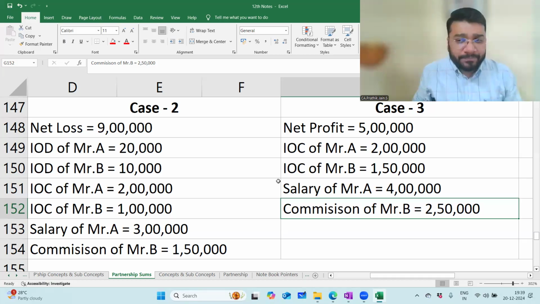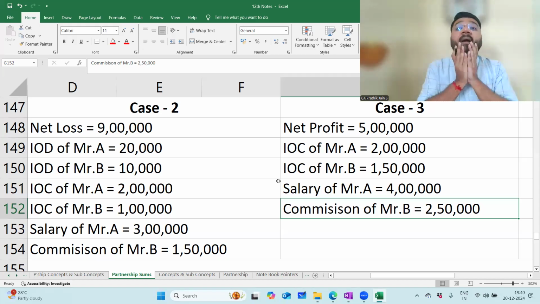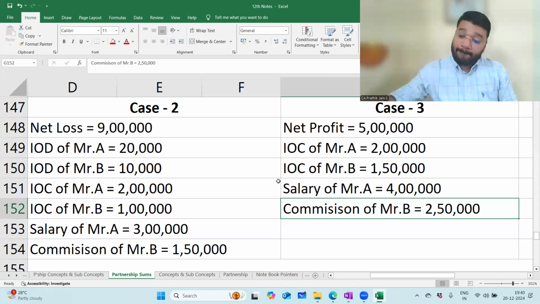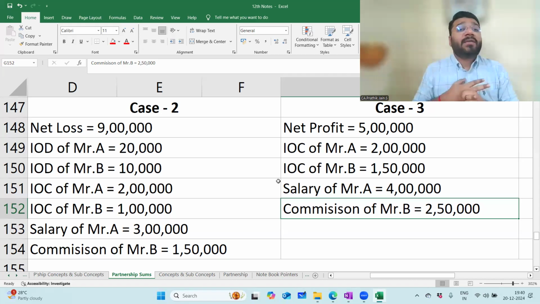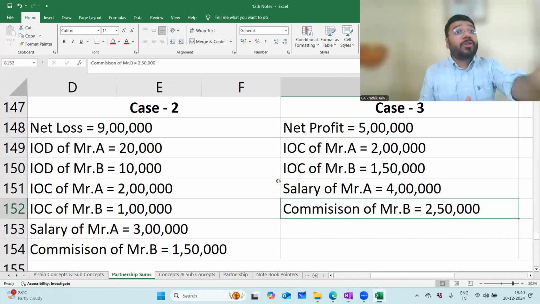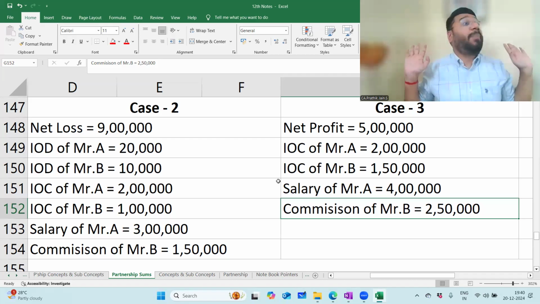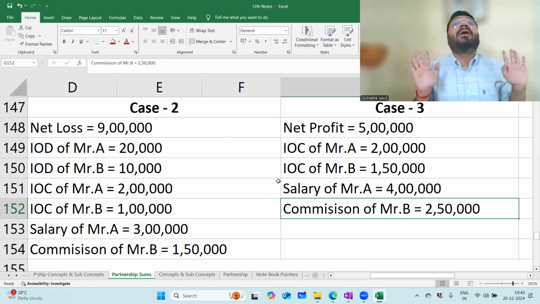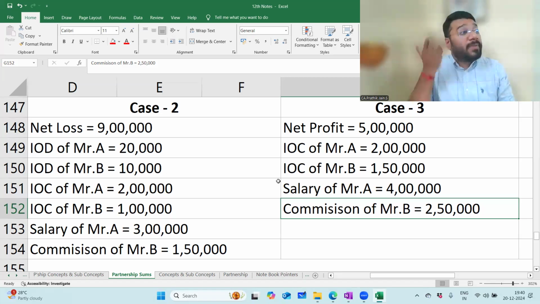Yes, Atmika, what is your doubt? Sir, but if the question specifies to treat IOC, salary as a charge, we will still subtract it, right? 100%. Now, let's suppose the same case, net loss. Now, the partnership deed says that please treat IOC, salary, commission as a charge against profit. Then there is no other option. Then in that case, the salary, commission, IOC is with the third party. In this case, the partner becomes the third party. Then you have to charge the expenditure and because of that, the loss will increase.